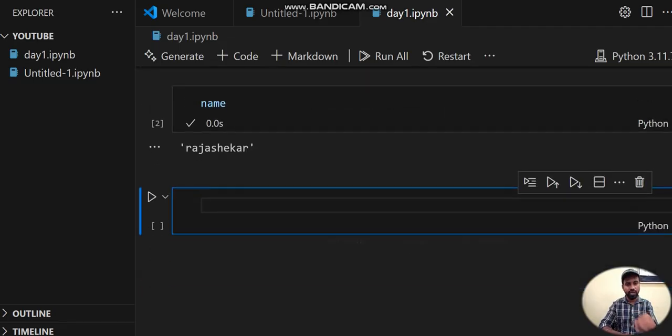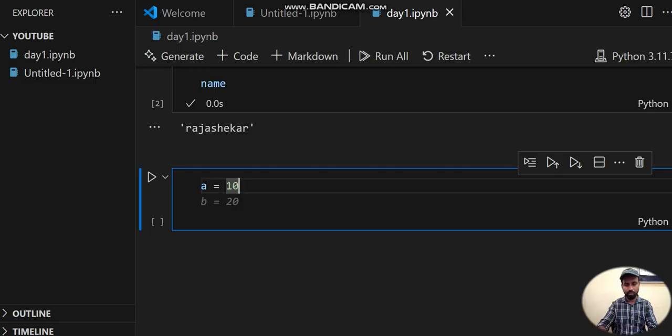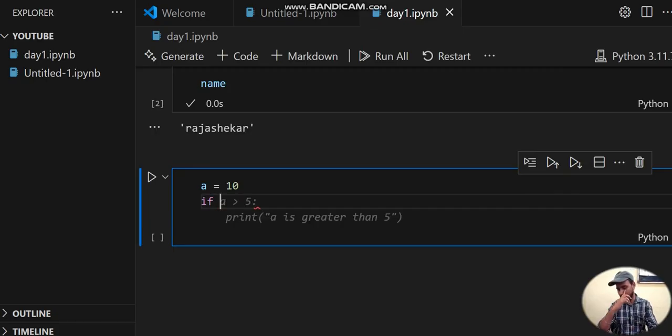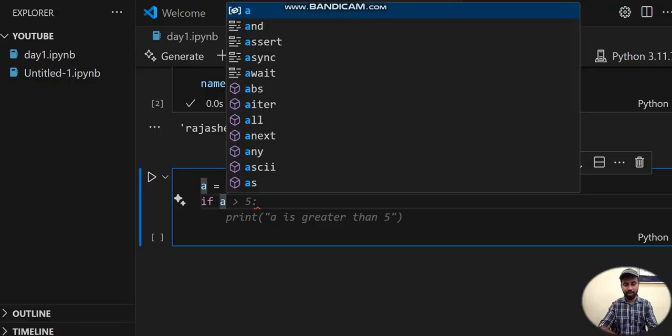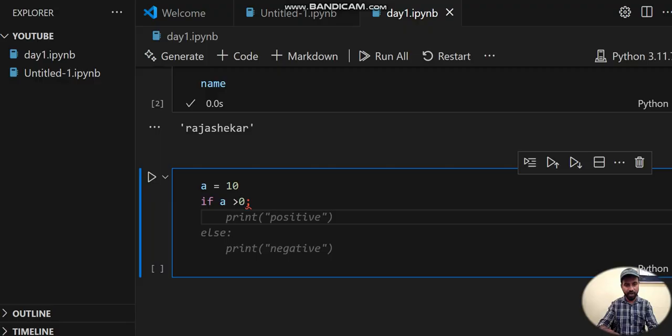Let me check with a simple example. If I want to check whether a number is positive or not, let me take a is equal to 10. Then I frame the program: if a is greater than 0, then print it's positive.